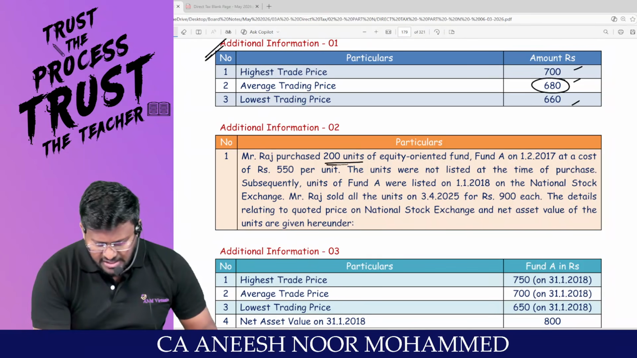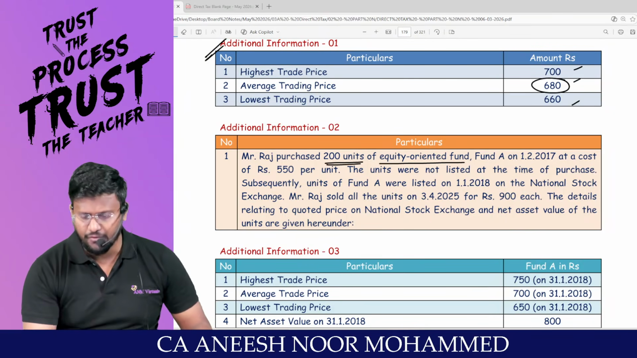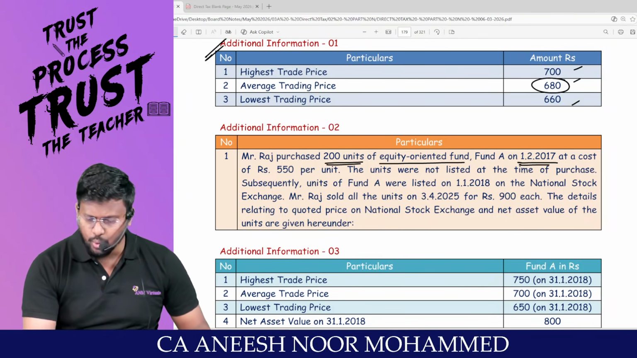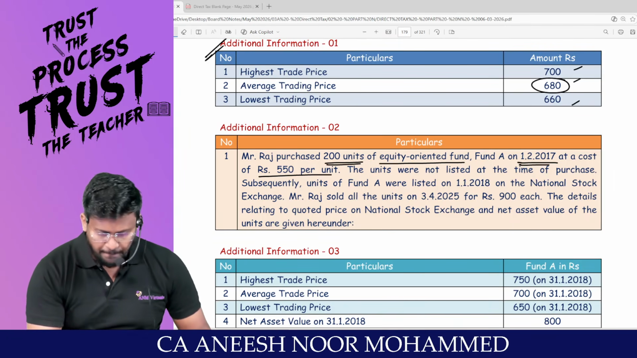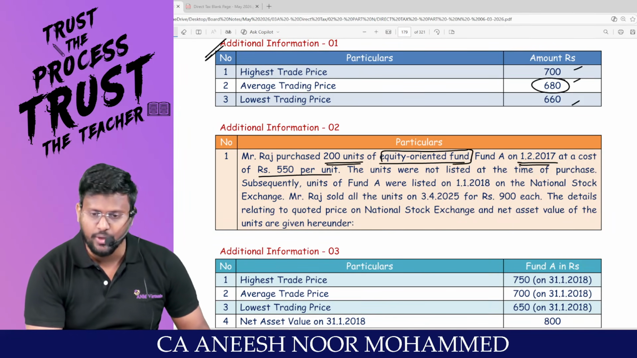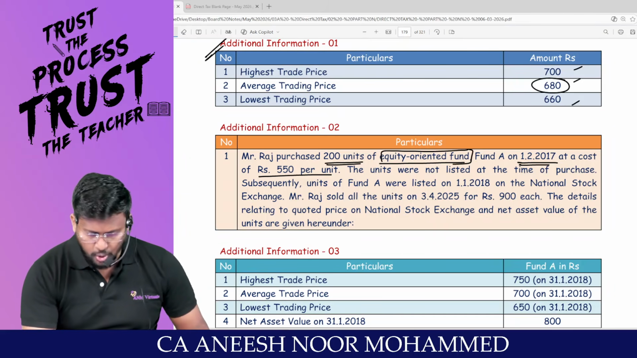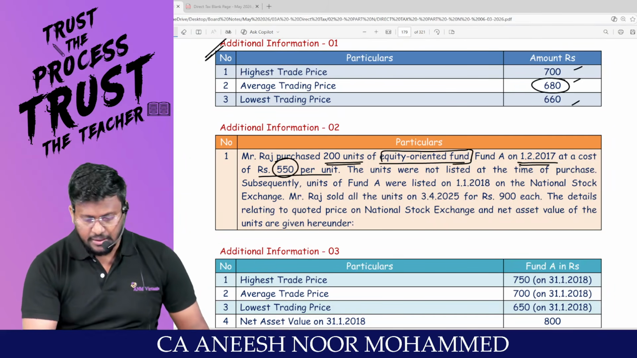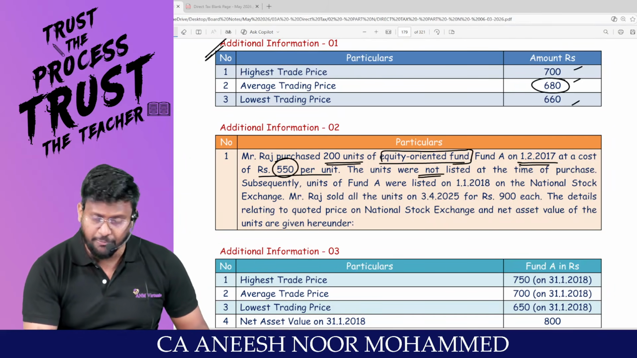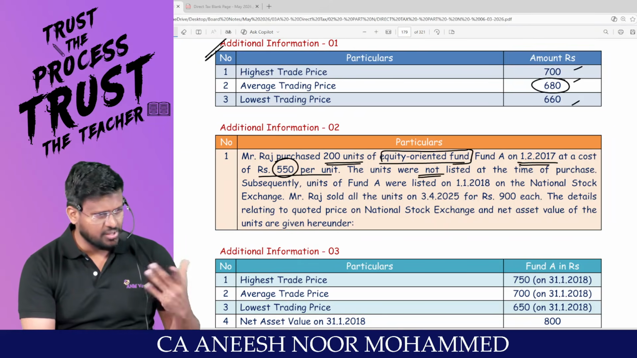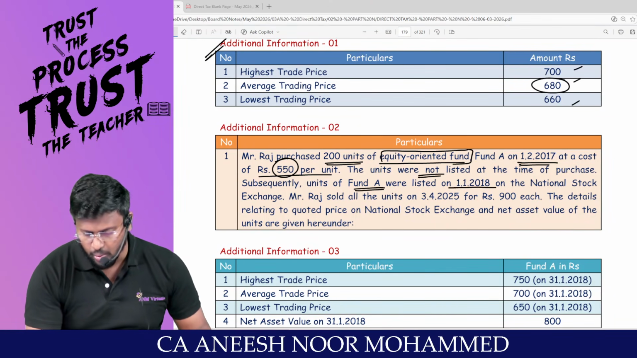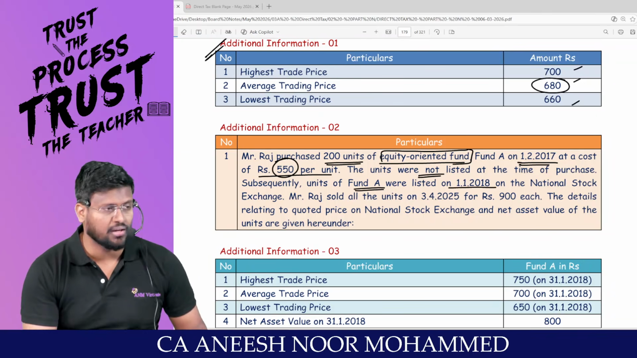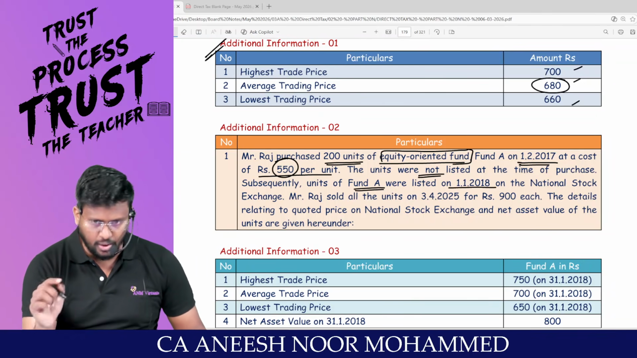Mr. Raj purchased 200 units of equity oriented fund, Fund A, on 1/2/2017 at a cost of how much per unit? Sir, next one, units of equity oriented fund they have given. For how much rupees was it purchased? 550. These units were not listed at the time of purchase. Subsequently, units of Fund A were listed on 1/1/2018, which is near the date of amendment.